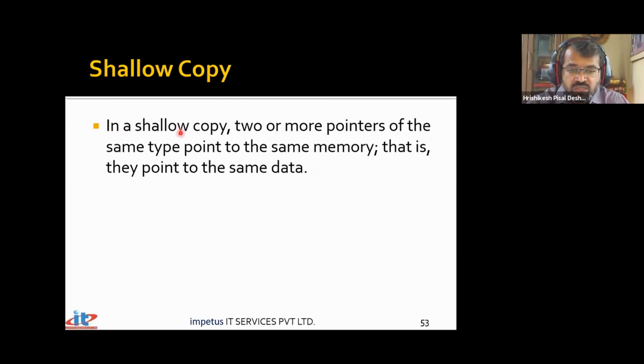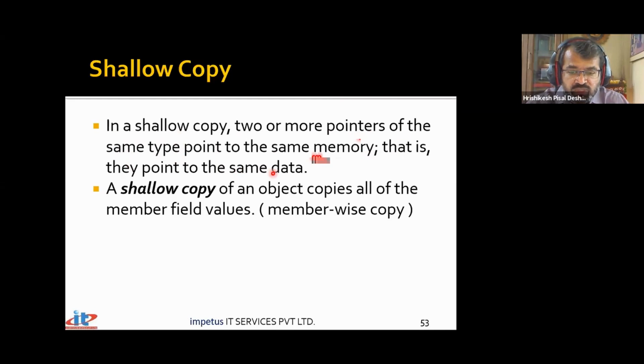So this is what is shallow copy. In shallow copy, what we do is instead of copying the data, what we ended up copying was the pointer. In shallow copy, two or more pointers of the same type point to the same location. That is, they point to the same data. That means both the pointers are pointing to the same location. So shallow copy of an object copies all the members of the field, a member-wise copy.